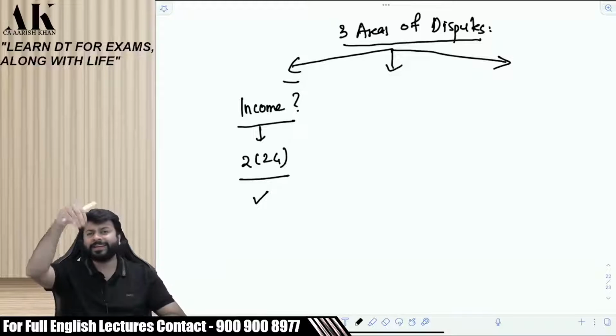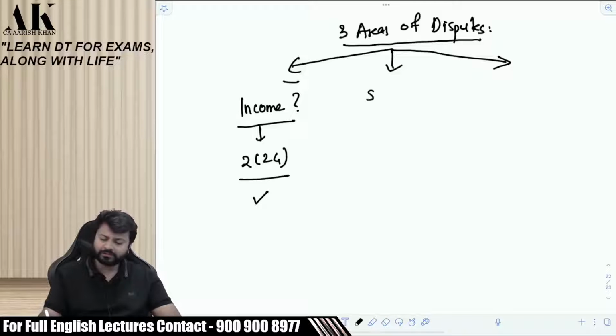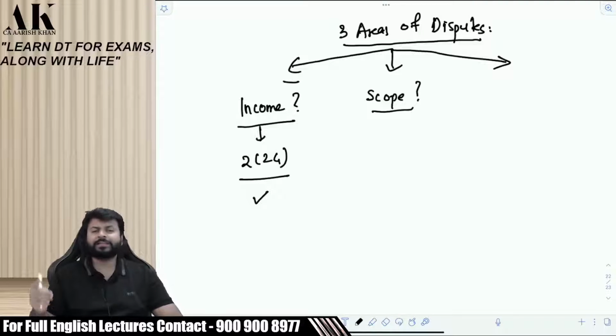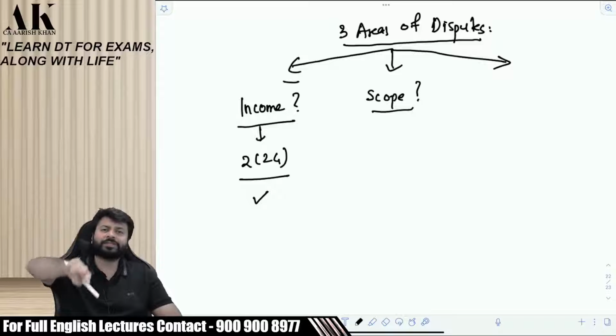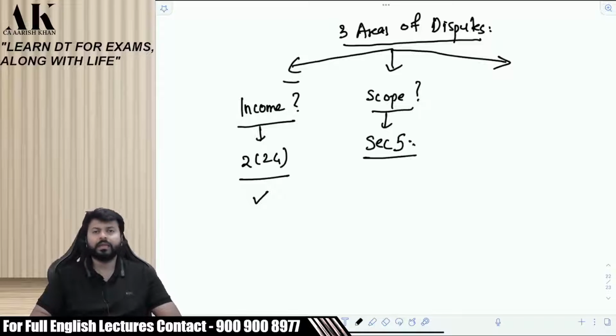Just because you are earning a salary, it does not mean that it is taxable in India. The second thing which you have to see is whether it comes in the scope of India or not. Once it is an income, the second thing which the assessee has to check is whether it comes in the scope or not. And for that you will check what? You will check section 5. And in section 5, first of all, you will find out the residential status of the assessee. And then accordingly, you will find out whether the assessee would be taxable in India or would not be taxable in India. Is it clear to everyone?